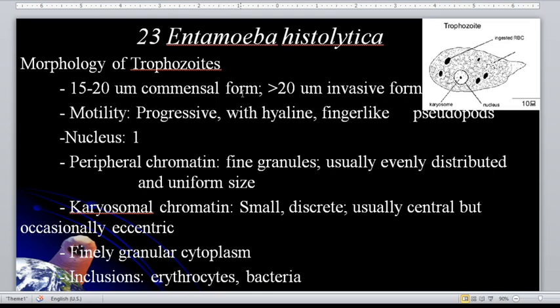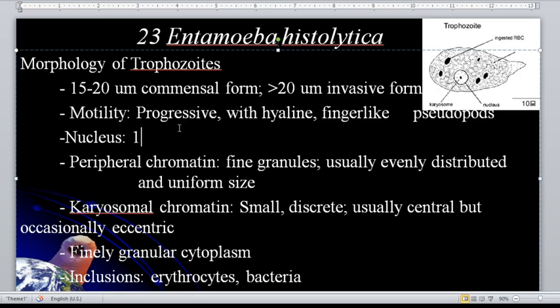For motility, the motility of Entamoeba histolytica is progressive. What do you mean by progressive? It moves in a straight direction, in one direction. The trophozoite has only one nucleus. Unlike the cyst stage of the Entamoeba histolytica, how many nuclei for the mature form? That is 4. So it has 4 nuclei for the cyst stage of Entamoeba histolytica and 1 for the trophozoite.